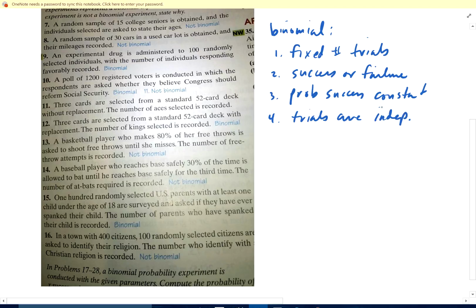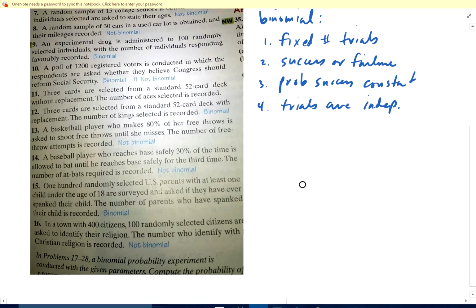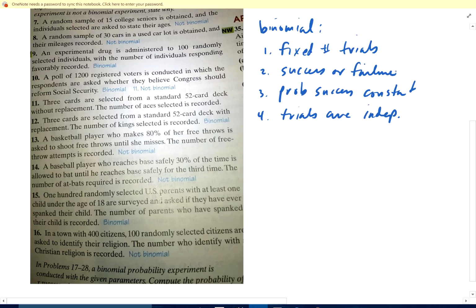Okay, so this one just says, hey, are these binomial or not? So a random sample of 30 cars at a car lot is obtained and their mileage is recorded. Not binomial. Which one fails? We don't have success or failure. Okay. Experimental drug administered to 100 randomly selected individuals. The number of individuals responding favorably is recorded.